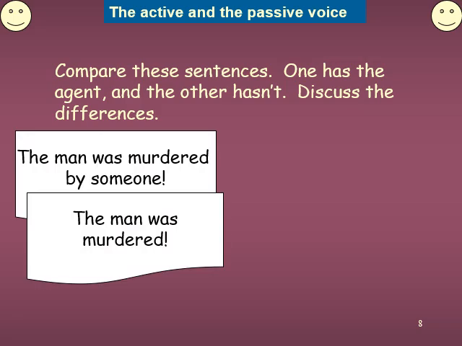The man was murdered by the... it is a simple active voice and passive voice sentence. The man was murdered by someone. It's a passive voice sentence. The man was murdered by someone. Of course, here in the sentence, we do not know who.